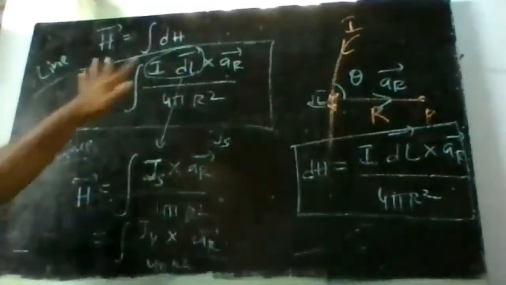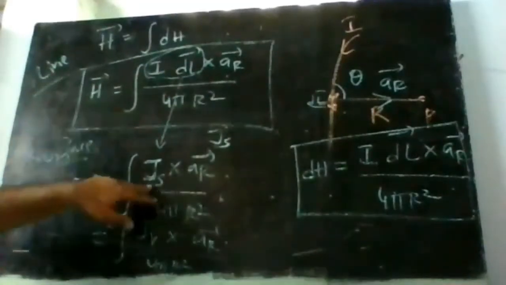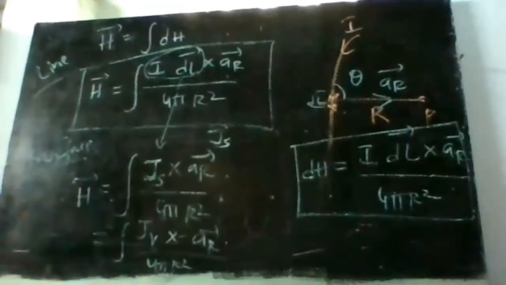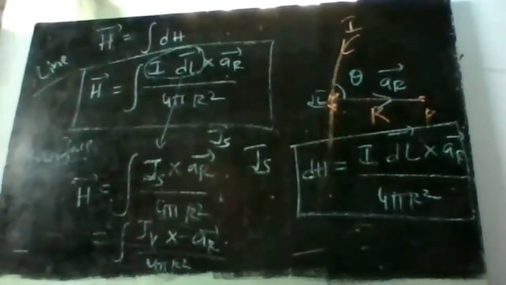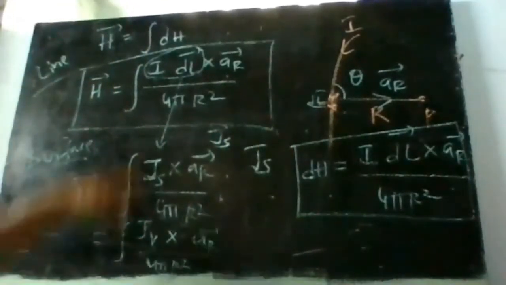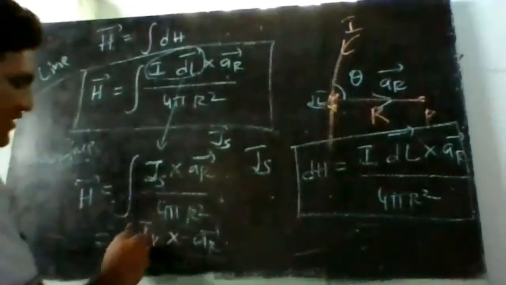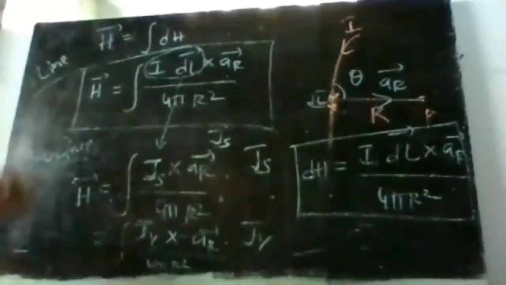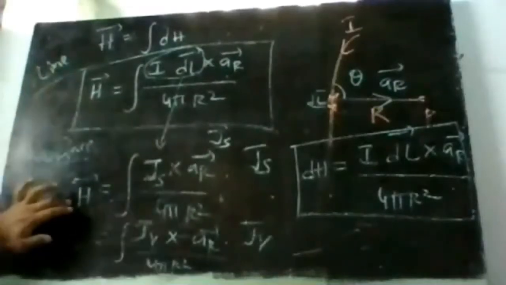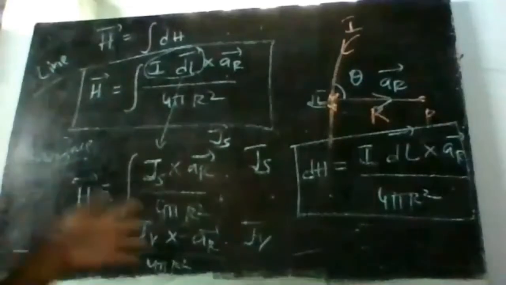If it is a surface charge, I dL will be replaced by I dS, which is nothing but Js, the surface current density. Next, if it is a volume charge, then I dL is replaced by Jv dV, the volume current density. So these are the formulas for a line conductor, a surface conductor, and a volume conductor. Clear on this, right?